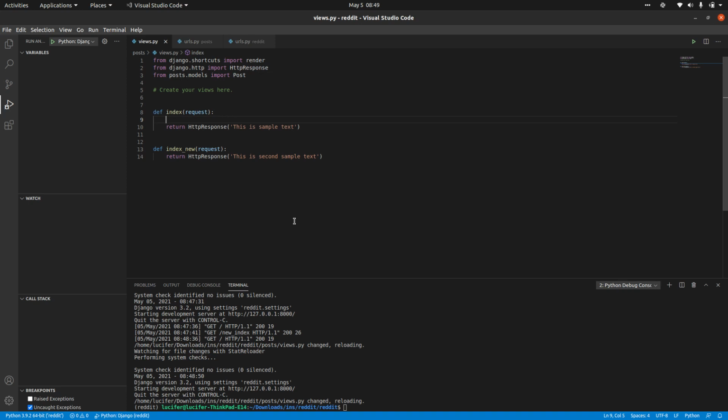So posts equal to Post.objects.all, which will give me all the posts. Let me construct a dictionary, right? Dictionaries can be directly shown, right? So we can just construct a dictionary.